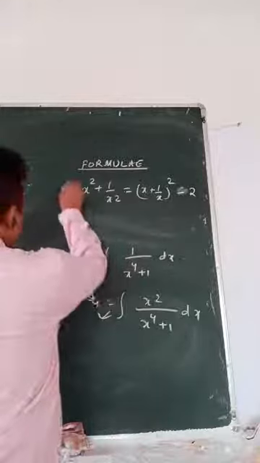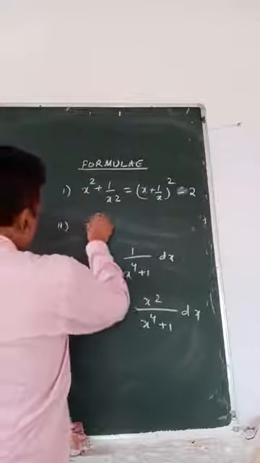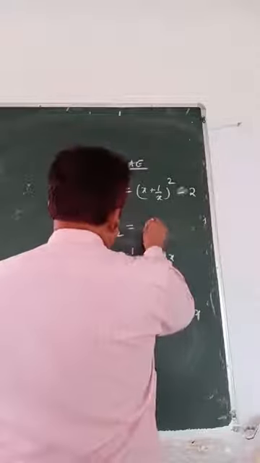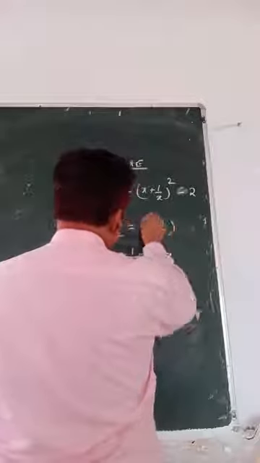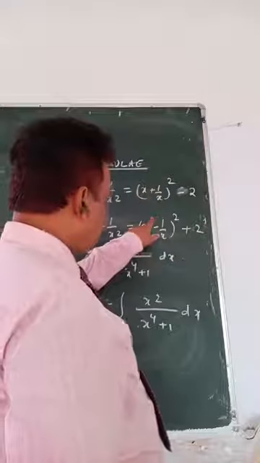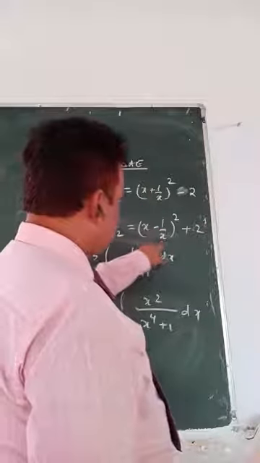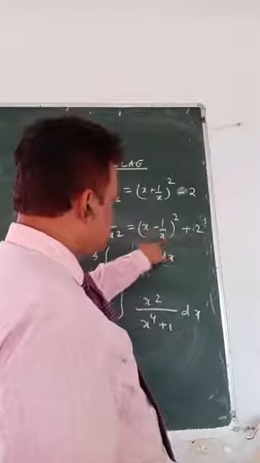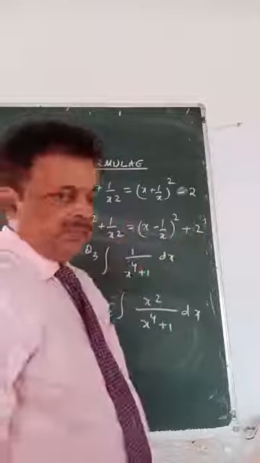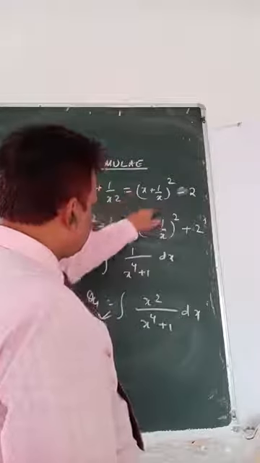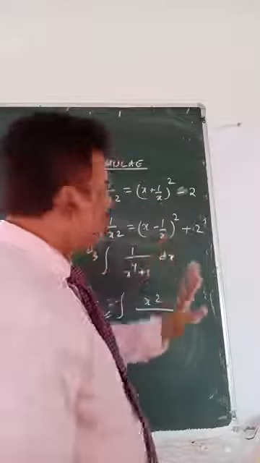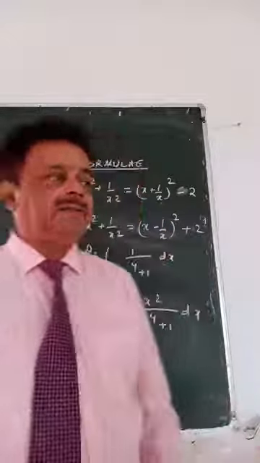Similarly, x square plus 1 by x square is x minus 1 by x whole square plus 2, because when you expand x minus 1 by x whole square, you get x square plus 1 by x square minus 2, x into 1 by x cancels to give minus 2, so you make it plus 2 to equalize this. These two we have to observe here: x plus 1 by x, and x minus 1 by x.